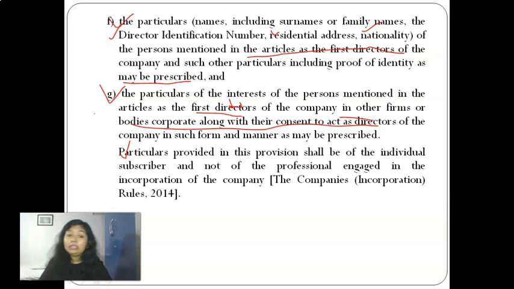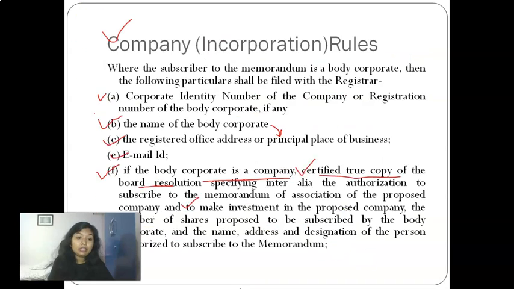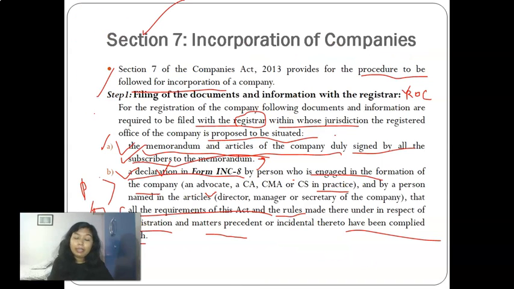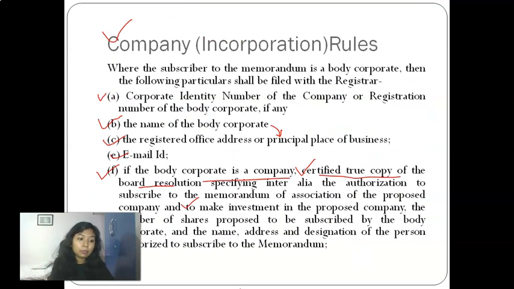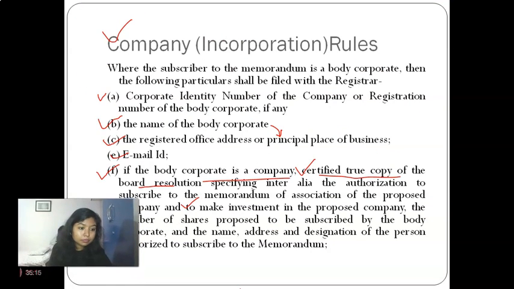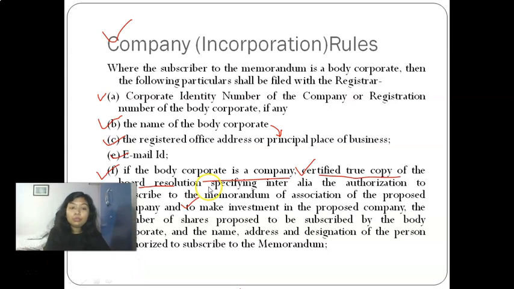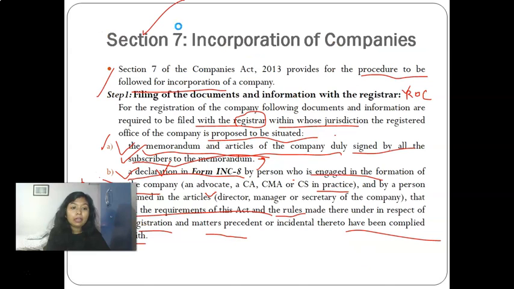So in all these things, professionals who are engaged in incorporation, CA, CS, CMA, will not require to file any detail regarding themselves. They just need to file a declaration under this INC 8, nothing else we are expecting from them. So just for revision purpose, I'm going to give you a brief of what all documents we had to file. First, repeat it with me.